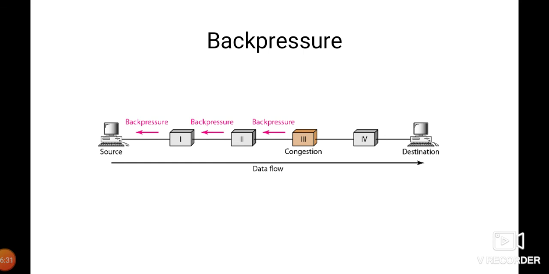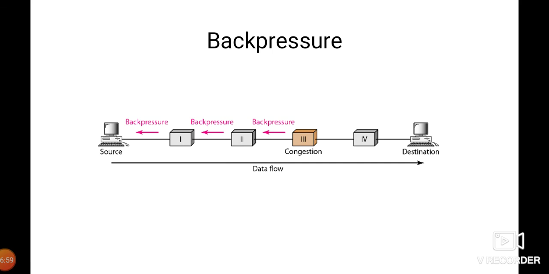The back pressure technique can be applied only to virtual circuit networks in which each node knows the upstream node from which a flow of data is coming. Because there are two types of switching. First one is connectionless and connection oriented switching. Virtual circuit switching is basically a connection oriented service.